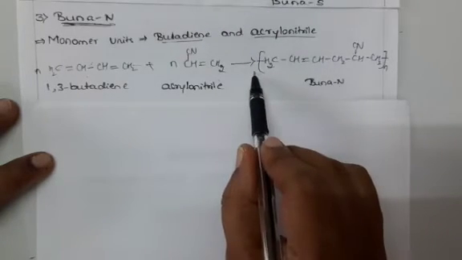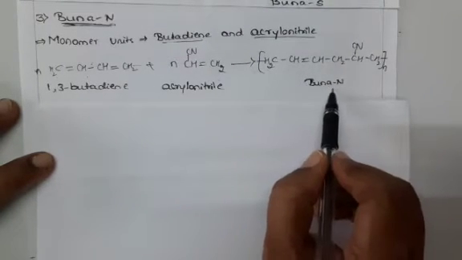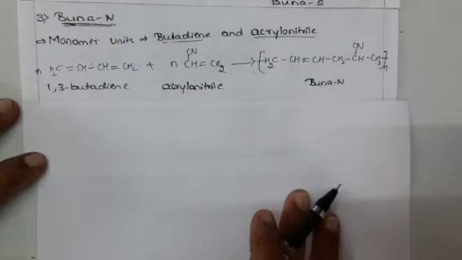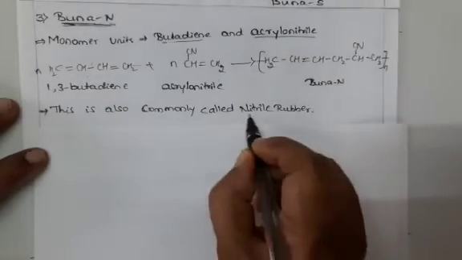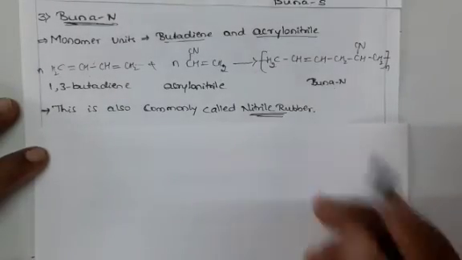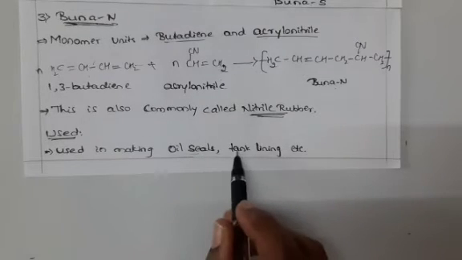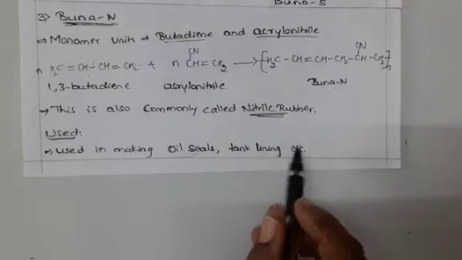On polymerization it gives Buna-N, which is commonly called nitrile rubber. Let's see the uses. It is resistant to the action of petrol, lubricating oil and organic solvents. So it is used in making oil seals and tank linings, etc.